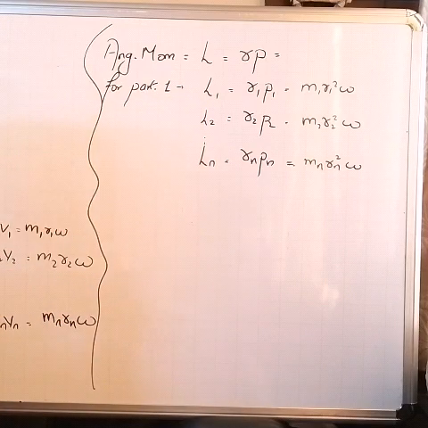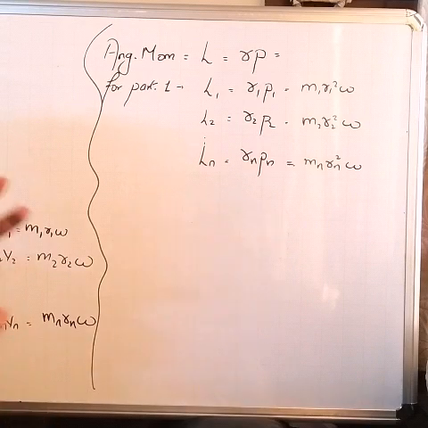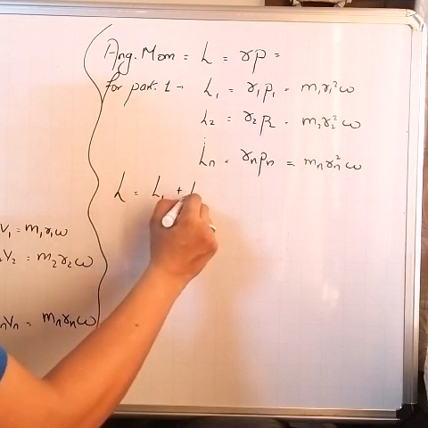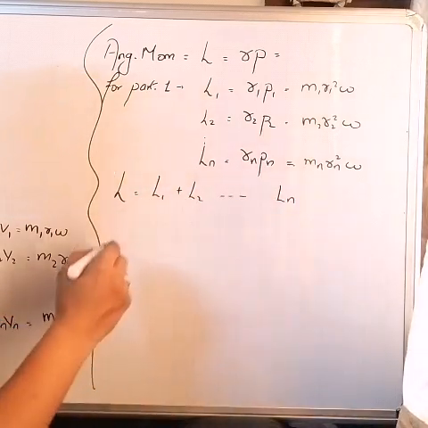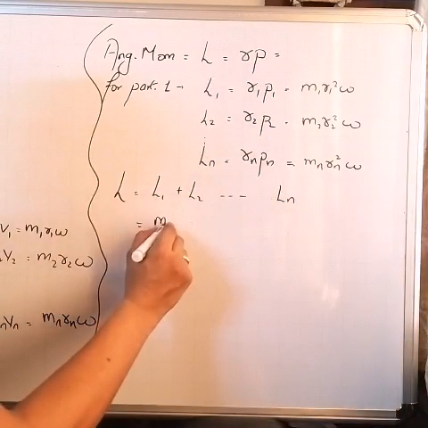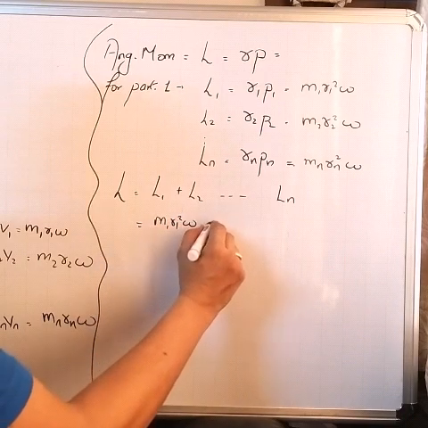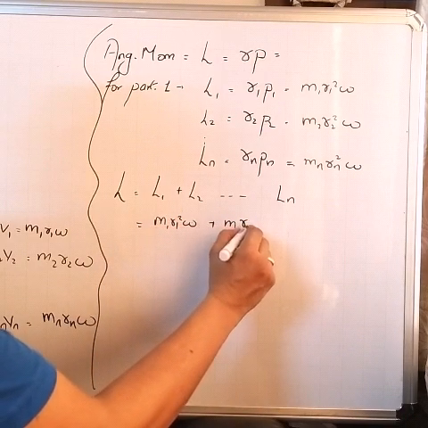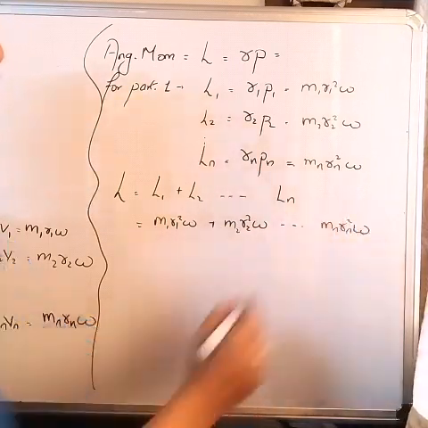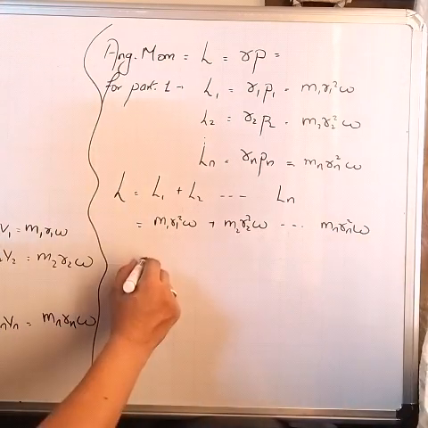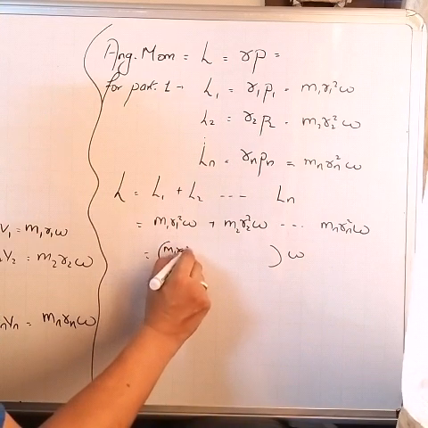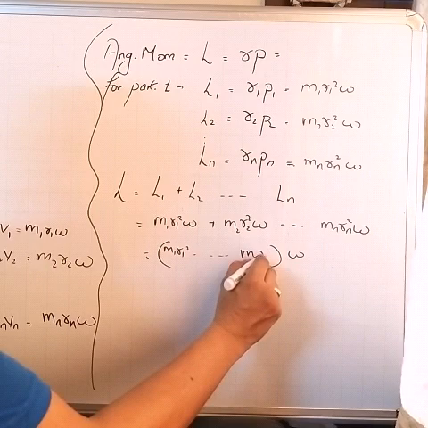Now we want to find the expression for total angular momentum. The total angular momentum will be the sum of angular momenta of each individual particle, that is L1 plus L2 up to Ln, that is m1 r1 square omega plus m2 r2 square omega up to mn rn square omega. Here the omega term is common, and into bracket I'll write all these terms, m1 r1 square up to mn rn square.